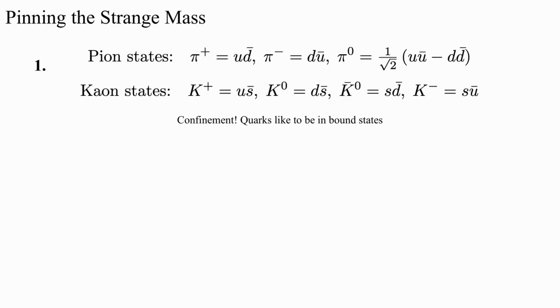Let's first talk about pions and kaons. These particles were both discovered a few decades before this paper was published, back in the 50s, via cosmic ray observations. Pions are composed of a combination of up and down quarks, while kaons are one strange quark followed by one either up or down quark. This is exactly what QCD predicts with the fact that quarks like to be confined in bound states.